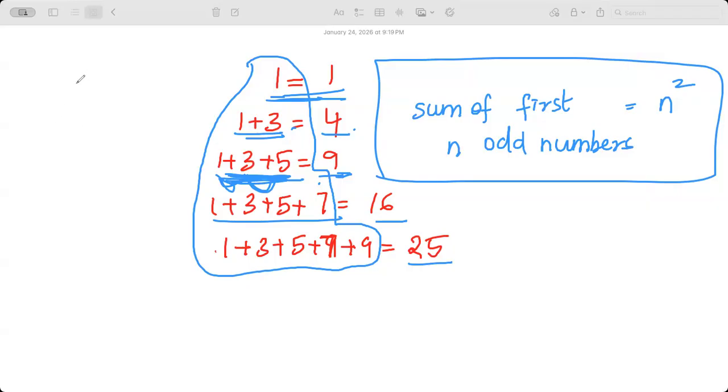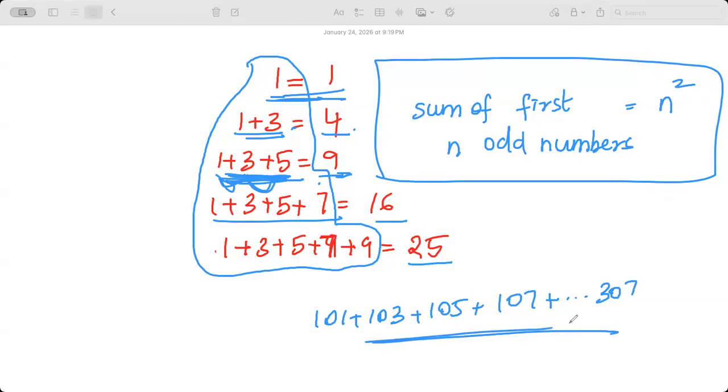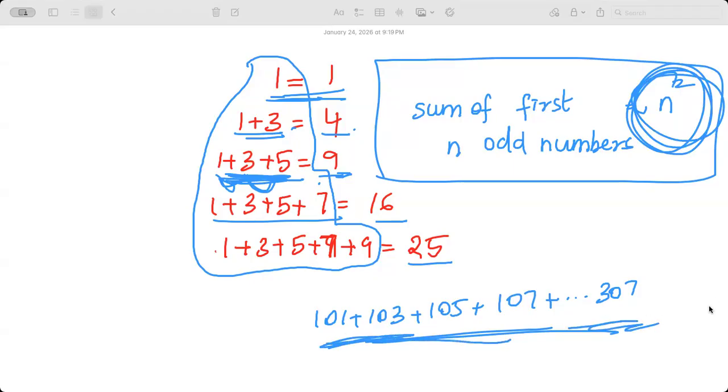The sum of the first n odd numbers is always given by this, or sometimes you may be asked like this: 101 plus 103 plus 105 plus 107 till 307. How would you use the formula that you derived to calculate this? Think about it, guys.